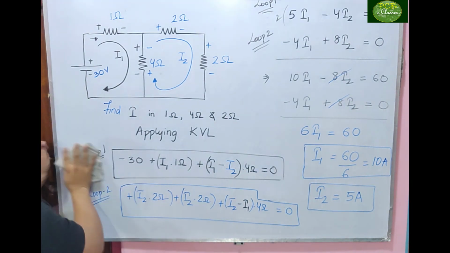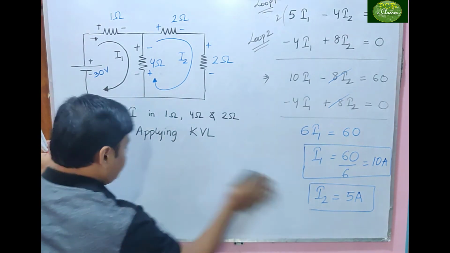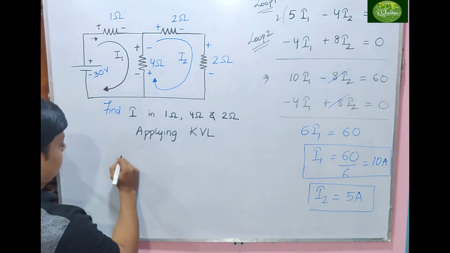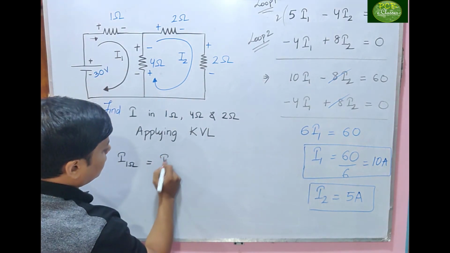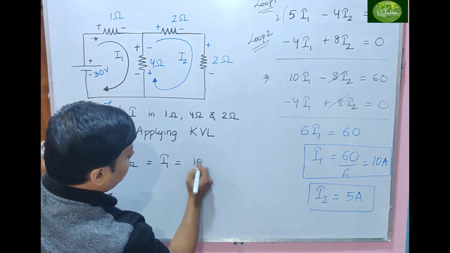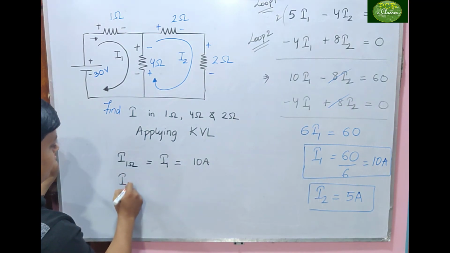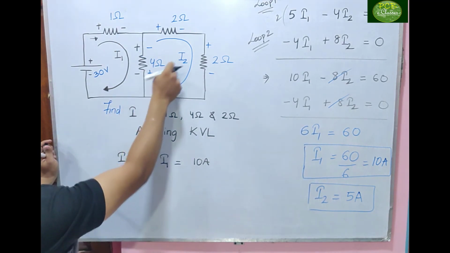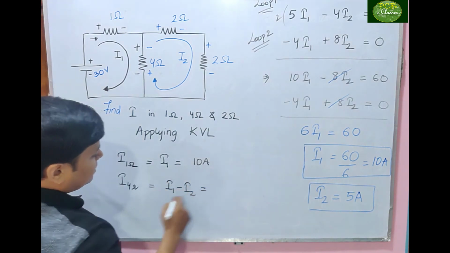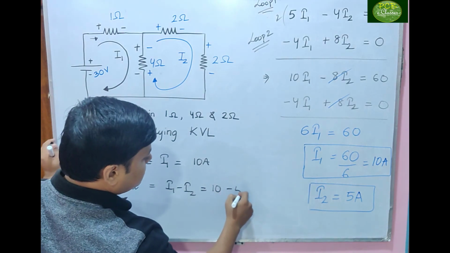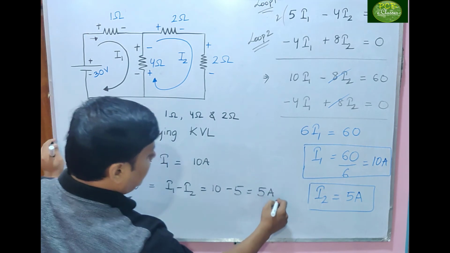Now by substituting the values, what is the current flowing in the 1 ohm resistor? Which current is flowing? I1. So the answer is 10 ampere. Similarly, in the 4 ohm, how many currents are there? I1 and I2, so I can write I1 minus I2, which is 10 minus 5 equals 5 ampere.